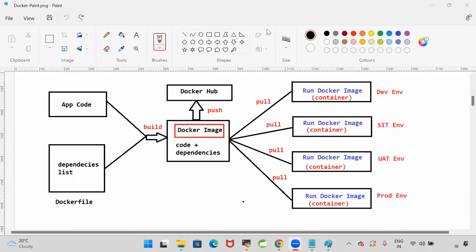Do I need to install everything, or do I just need to run the image? We just need to run the image. Are you clear with my point?